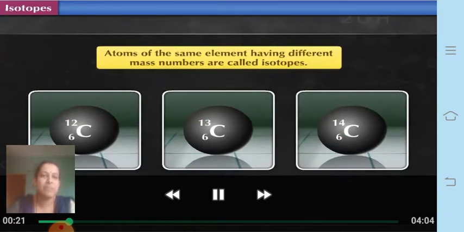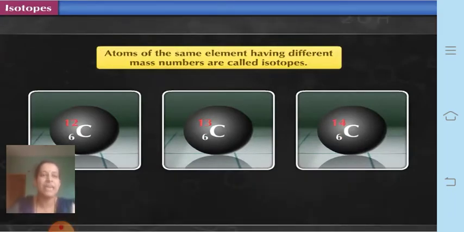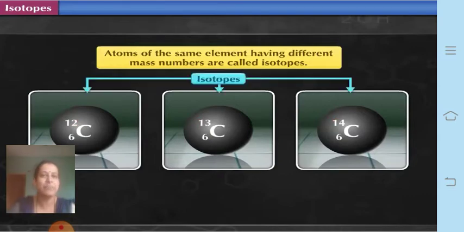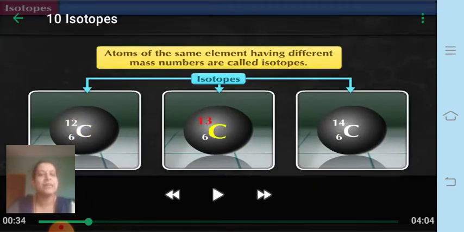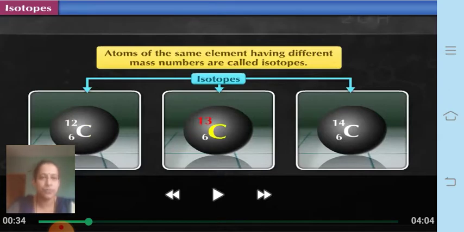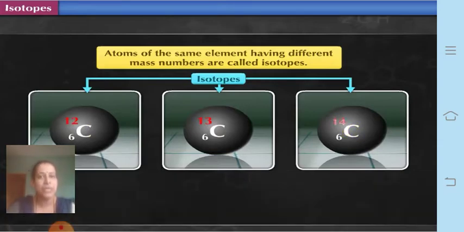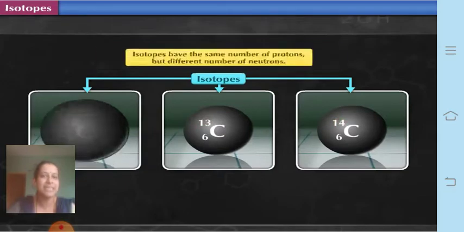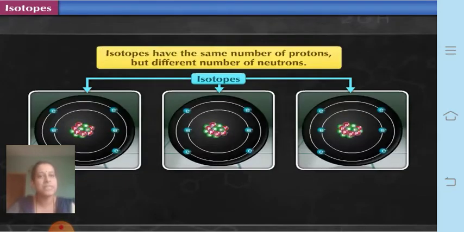So atoms of the same element having different mass numbers are called isotopes. Carbon has three isotopes: carbon 12, carbon 13 and carbon 14. Now what does this mean? Here the atomic mass numbers are 12, 13 and 14. So isotopes have the same number of protons but a different number of neutrons.